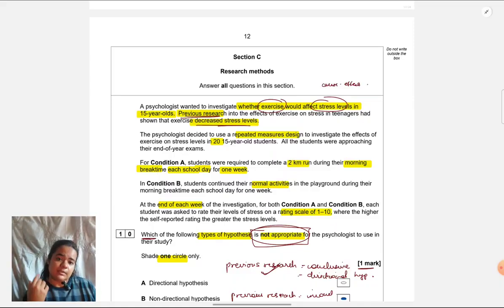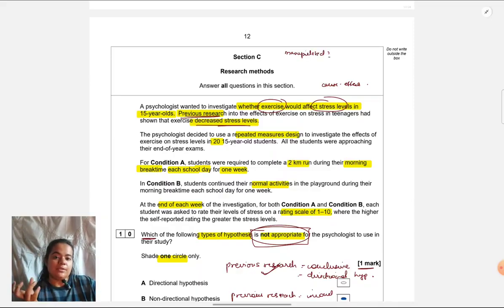Now, one thing is actually in the beginning only we should do it, before answering any question that they have given in an experiment. We should just think about what is the IV and DV, because it is going to be the foundation for answering almost every question which is there. Still, we haven't done it at the beginning, so let's do it now. To be able to identify participant variables, the first step is to know what is the IV and DV of the experiment. And very soon I will explain to you why. To identify the IV and DV in any research scenario, you need to ask yourself what has been manipulated by the researcher. That will be the IV.